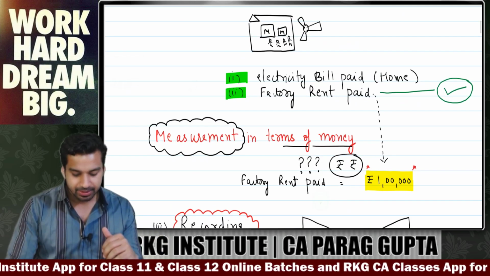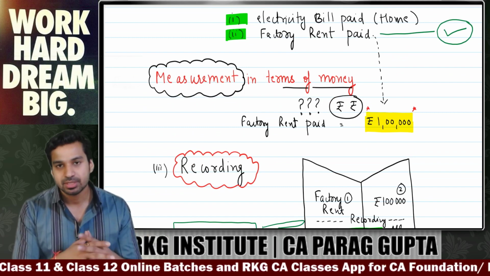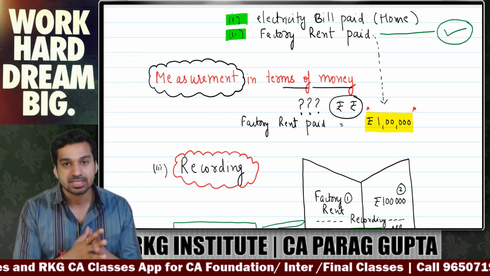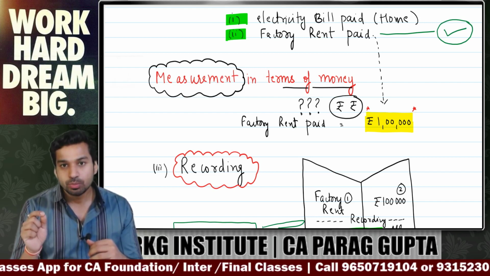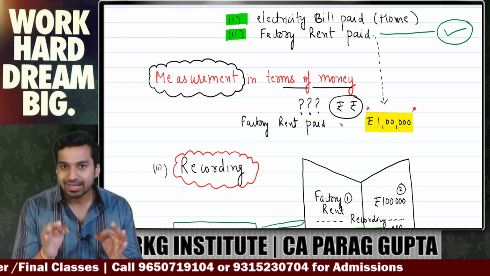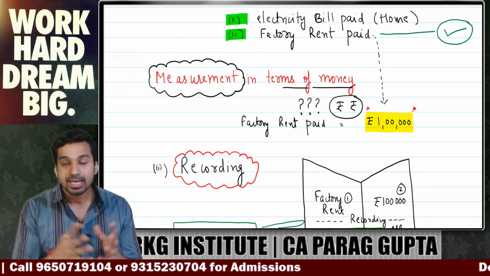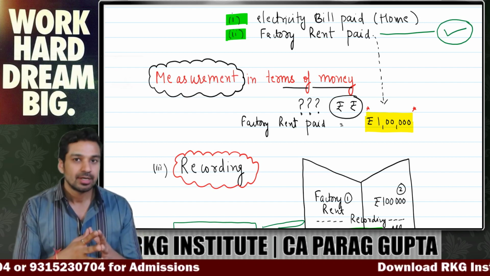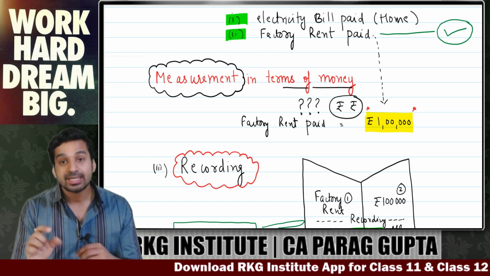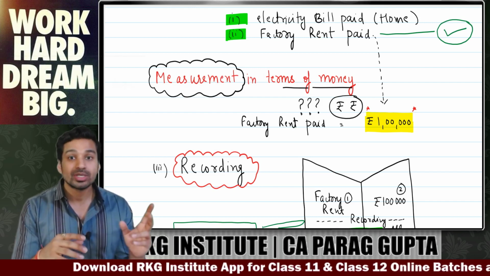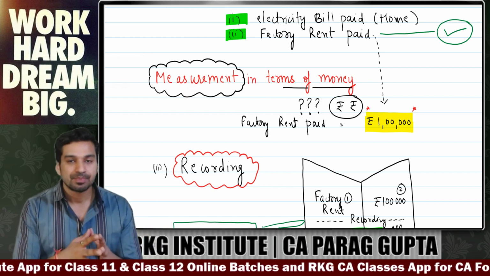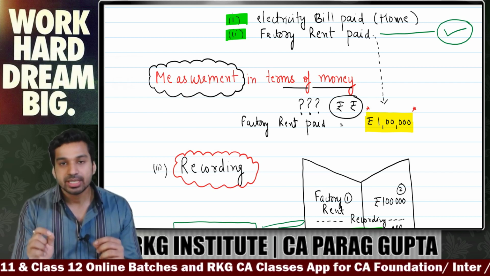Second step, measurement in money terms. Now you have identified that I have paid salary to my employee. This is a business transaction. Now the second step is to measure it in terms of money, because when we record in accounting, everything has to be in money terms. Otherwise, what will I record? So whatever transaction is identified as a business transaction, we have to measure it in money terms. A person sitting in the US might be measuring in dollars. We in India measure it in rupees, but every transaction must be measured in money terms.